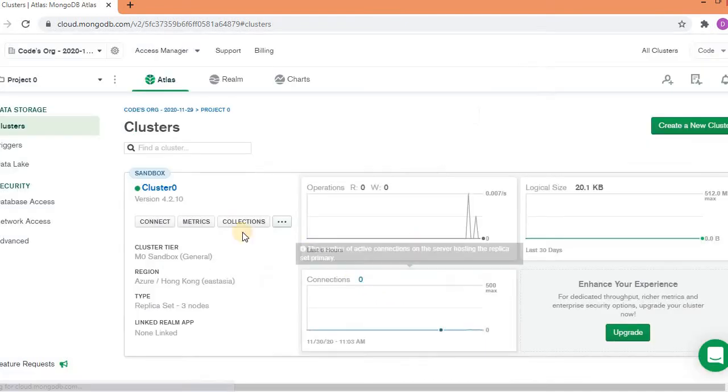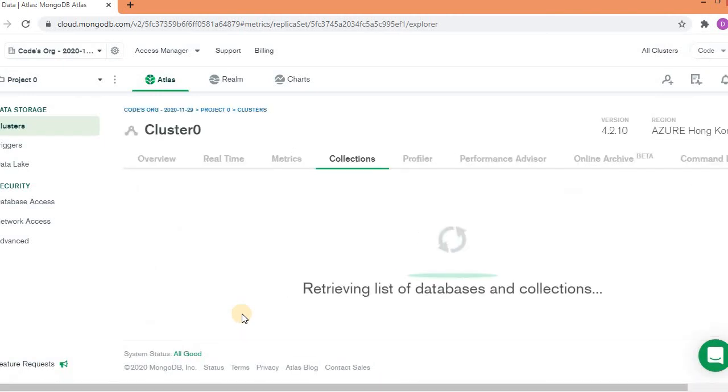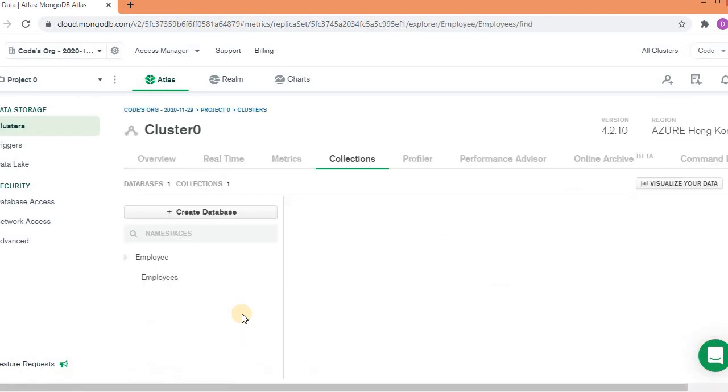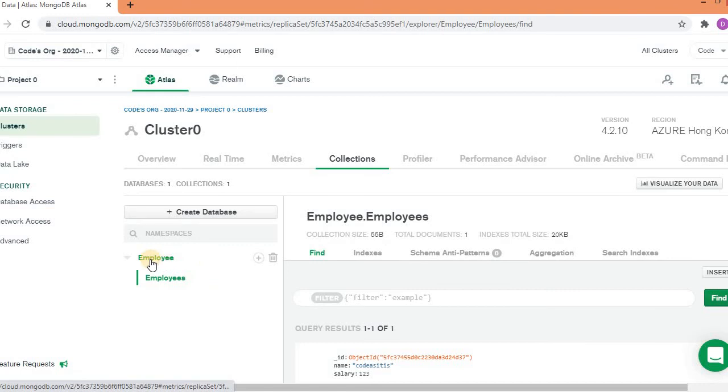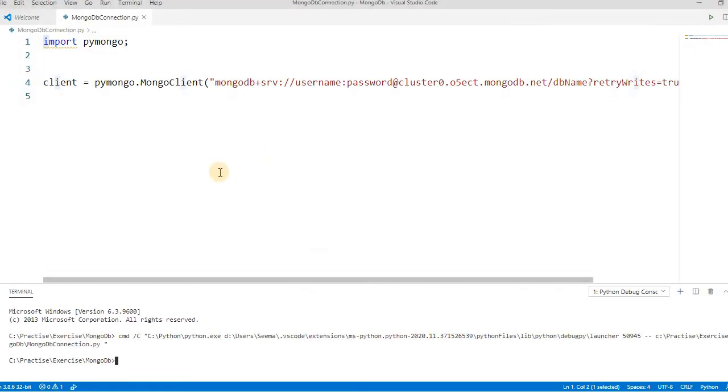Okay, close. And if you check here, collection means tables. So I have created one employee table. Now let's see whether it's connected or not.